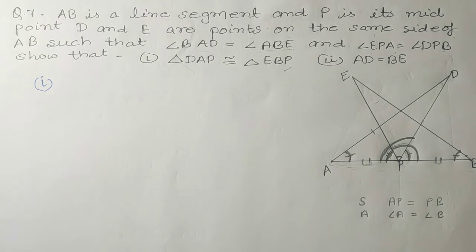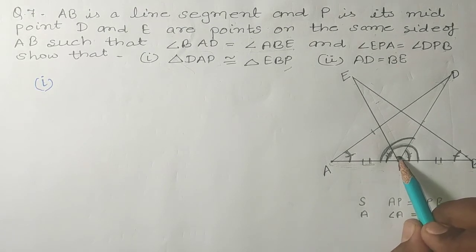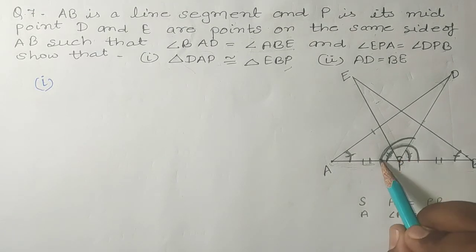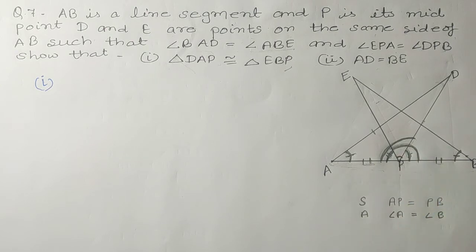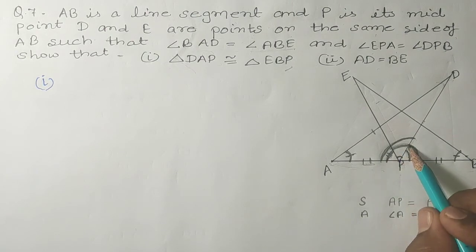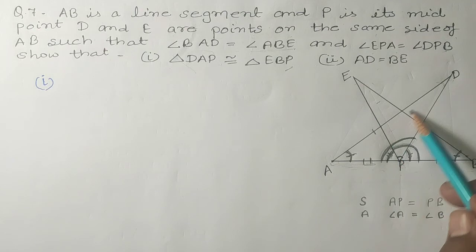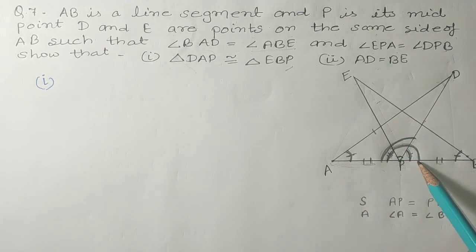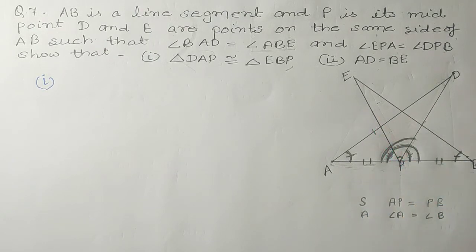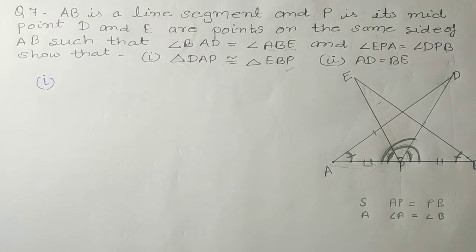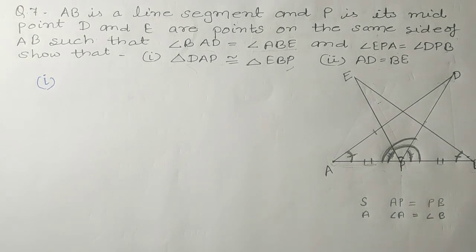So basically firstly we have to add this angle in both of these so that we get the whole angle, meaning the angle P of triangle DAP and angle P of triangle EPB.